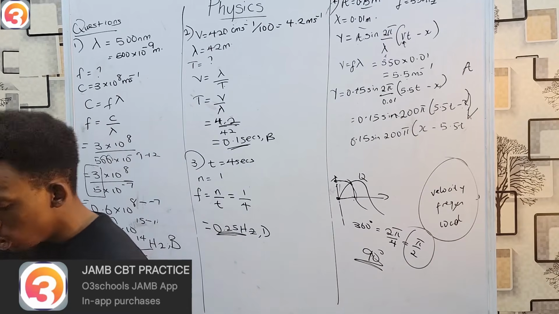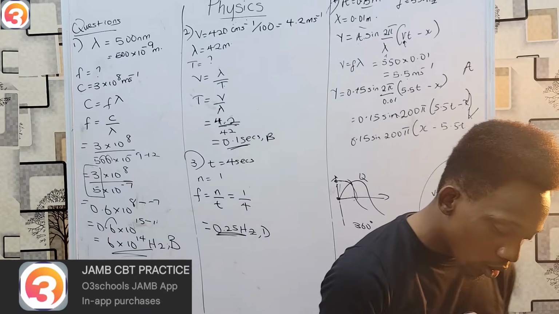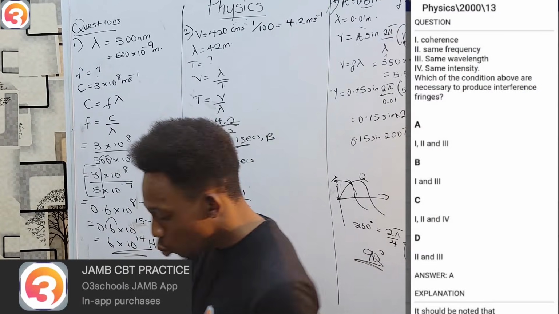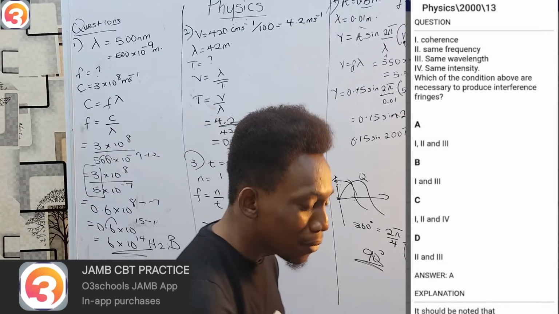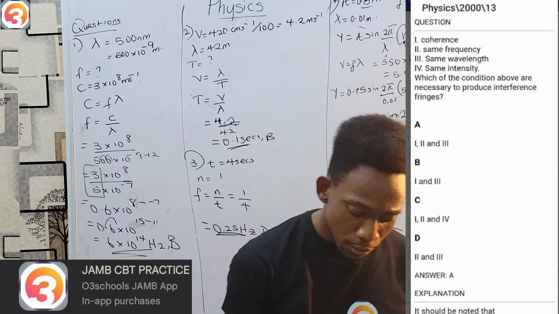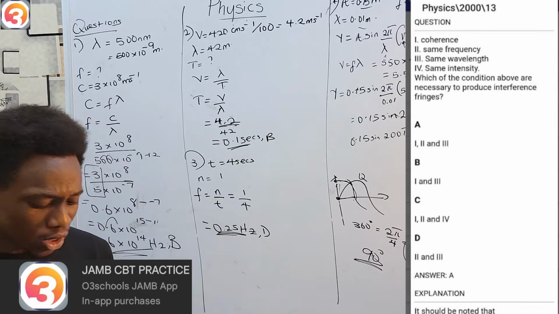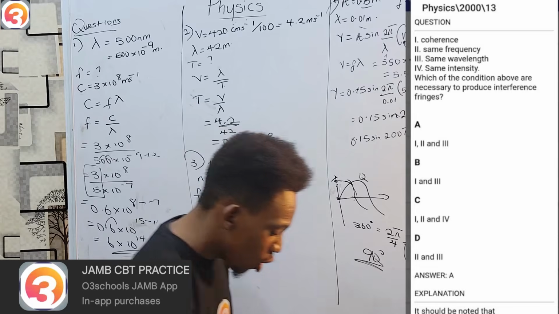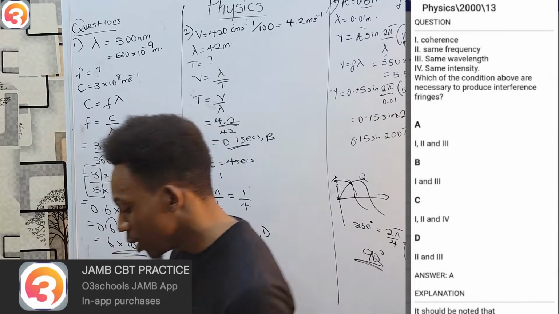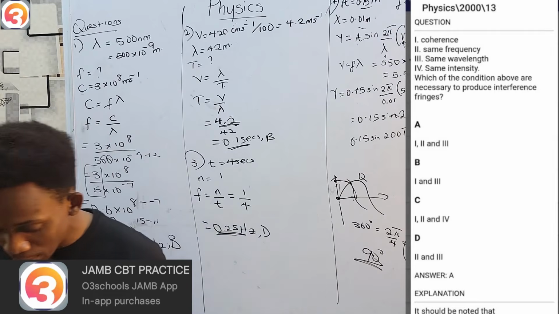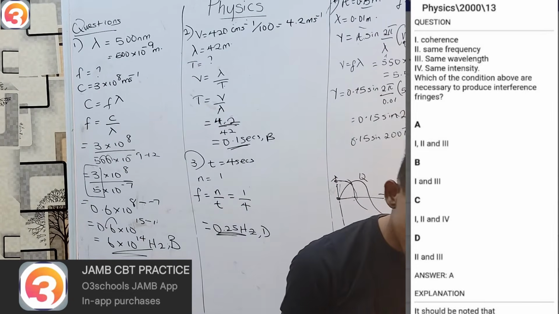Okay. The next question we actually have now is asking us a very simple thing. It says, which of the following conditions are necessary to produce interference fringes? For two waves to interfere, for interference to occur, what must be there in the wave? We have numbers now. The first one is coherence. Next one is same frequency, same wavelength, and same intensity.